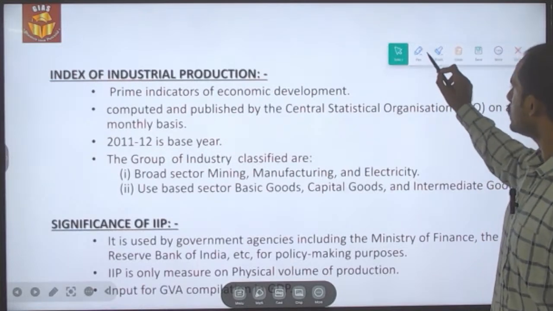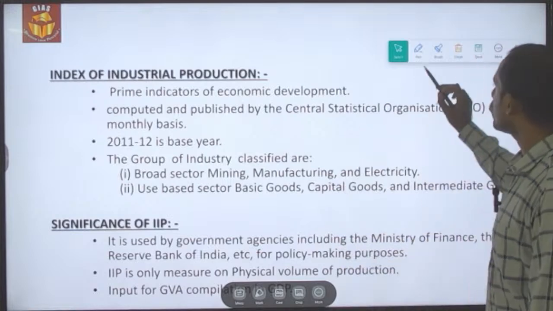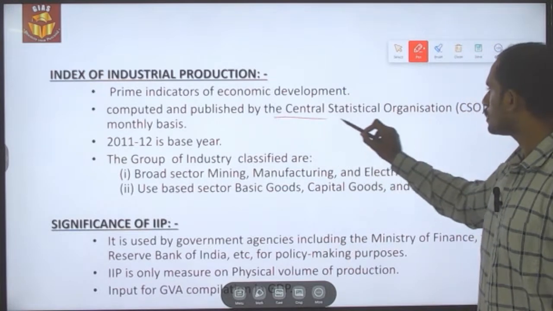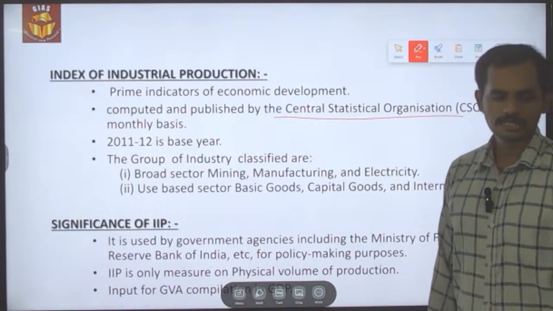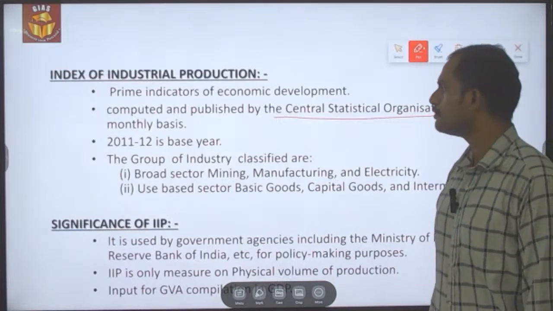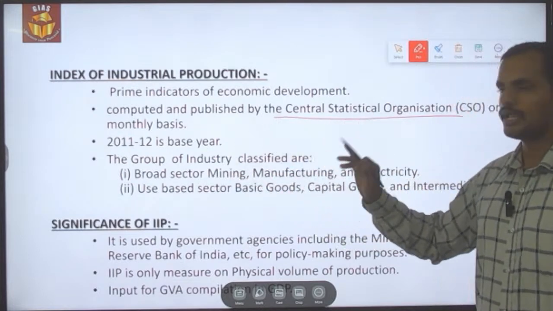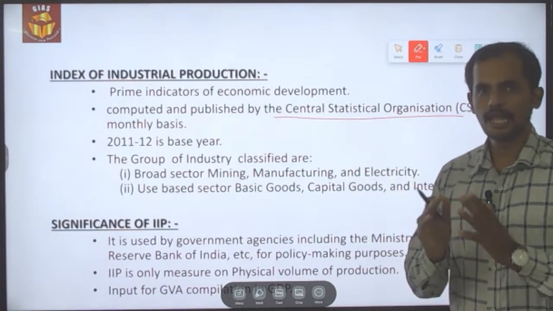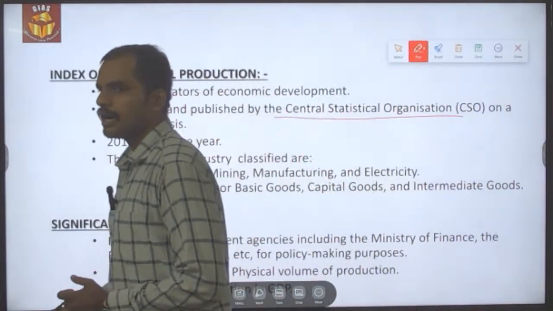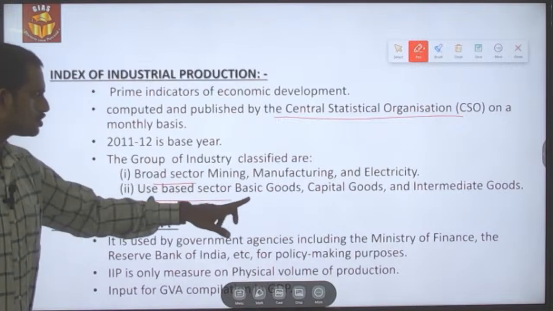So what is this index of industrial production? It is the prime indicator for economic development, which is computed by, as I said, CSO, Central Statistical Office, which comes under the Ministry of Statistics and Programme Implementation, on a monthly basis, and it has a base year of 2011-12. It calculates the industry's growth under two sectors: broad sectors and use-based sectors.